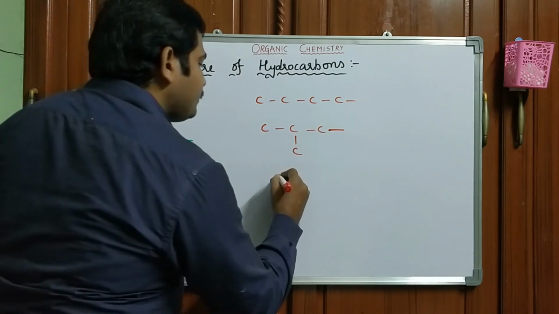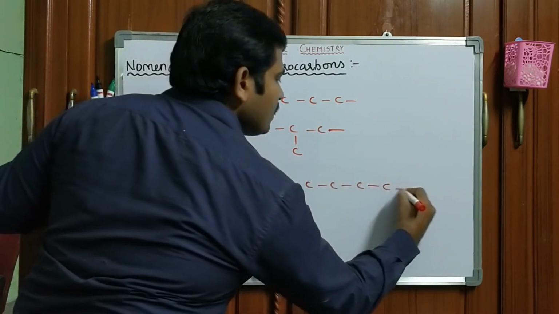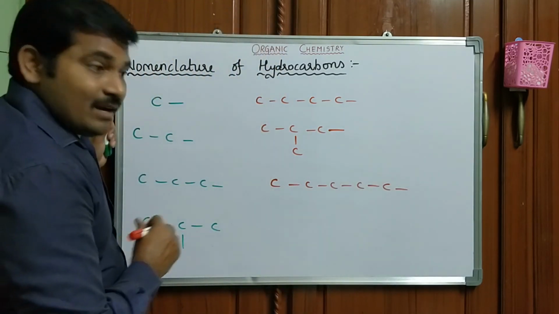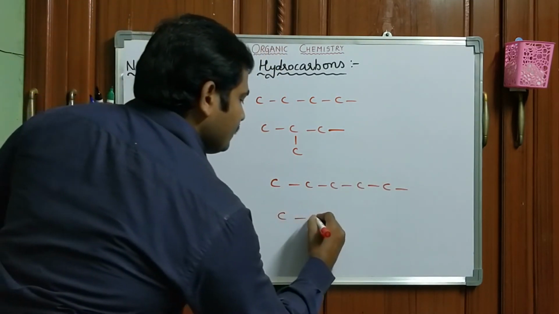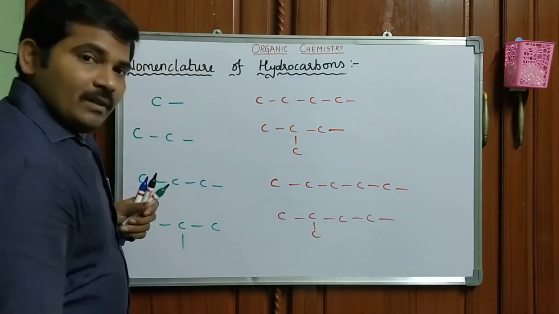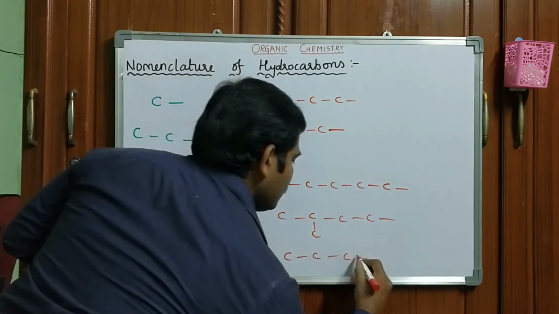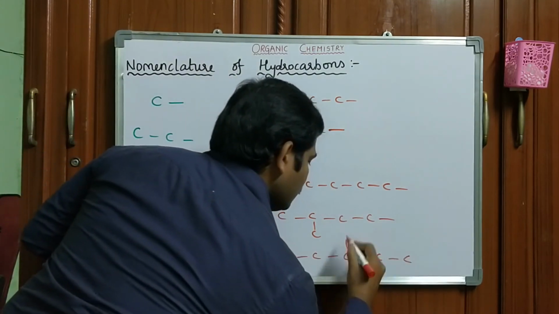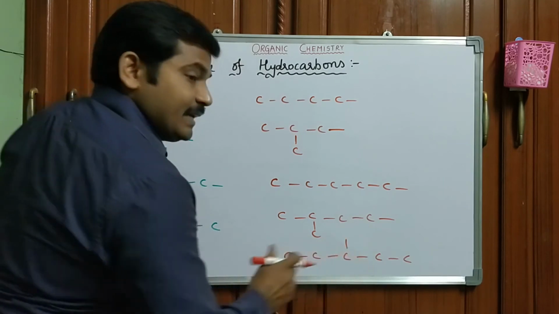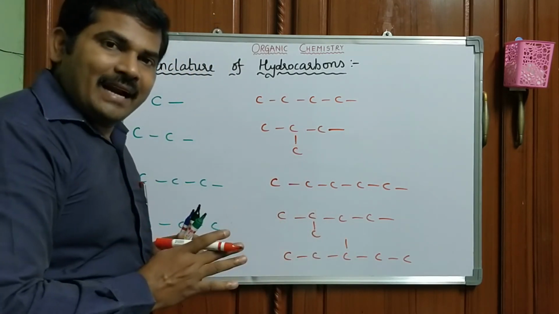Isobutyl. n-Pentyl, normal pentyl. Isopentyl. One, two, three: 3-pentyl.